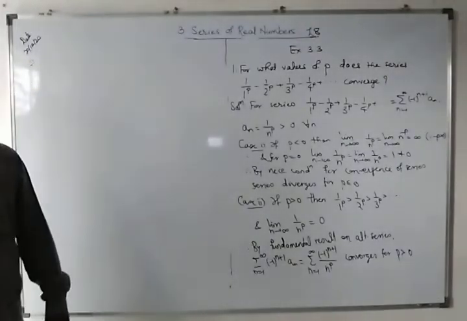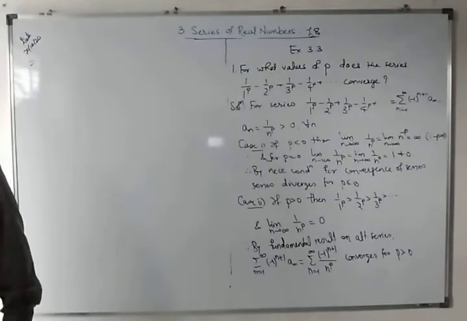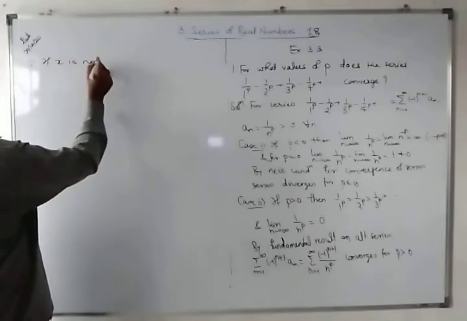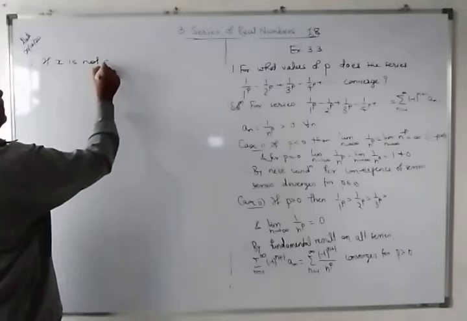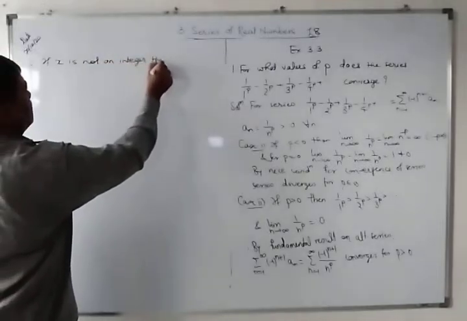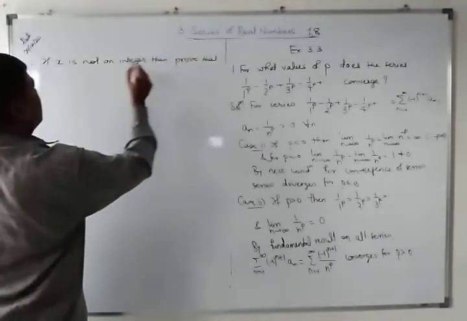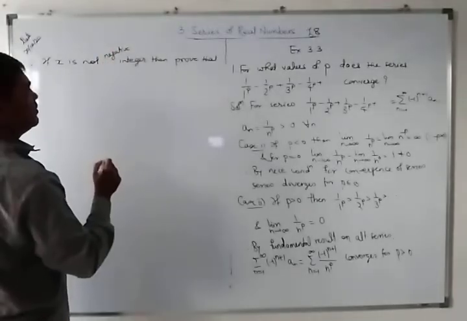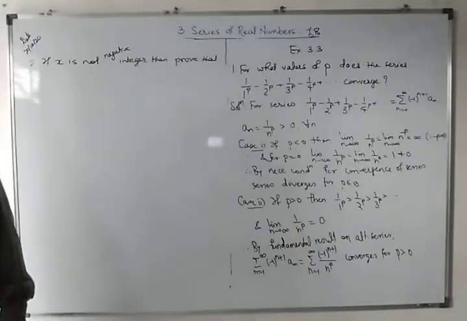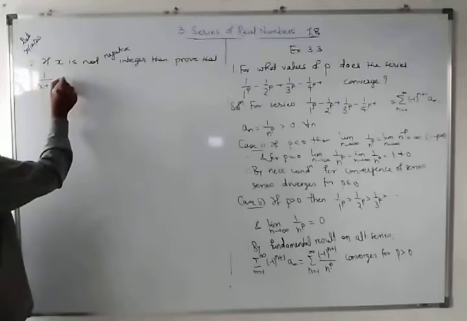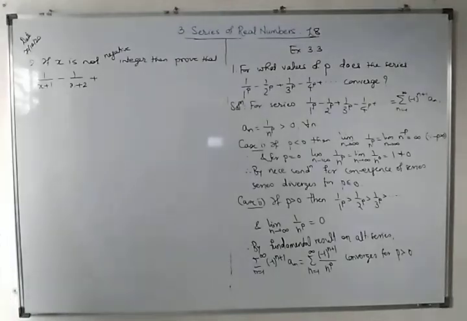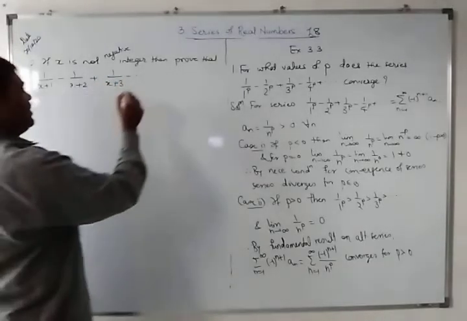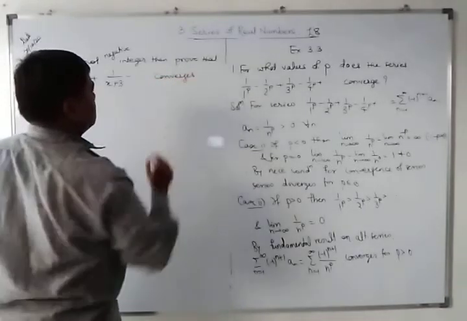Example number 2 from exercise 3.3. If x is not a negative integer, then prove that 1 upon x plus 1 minus 1 upon x plus 2 plus 1 upon x plus 3, and so on, converges.